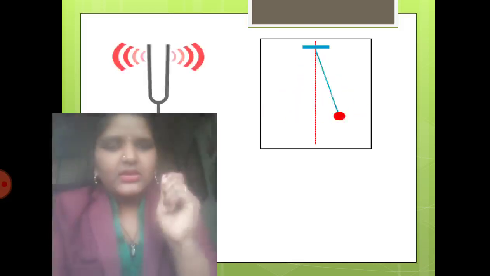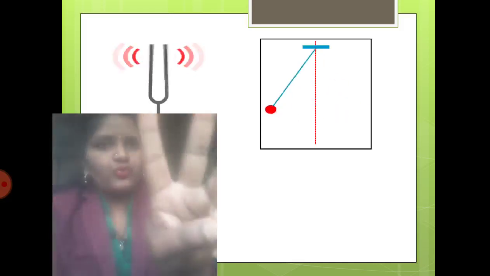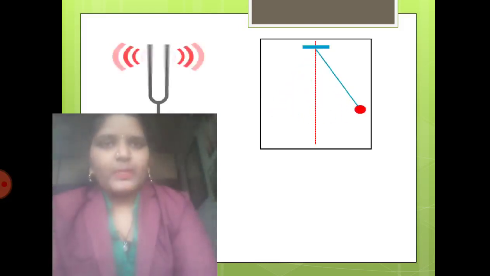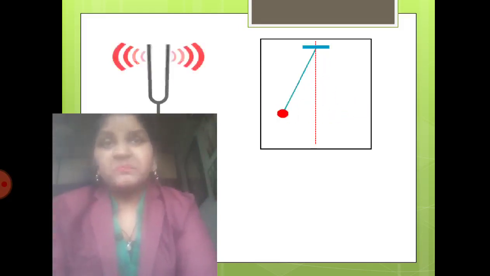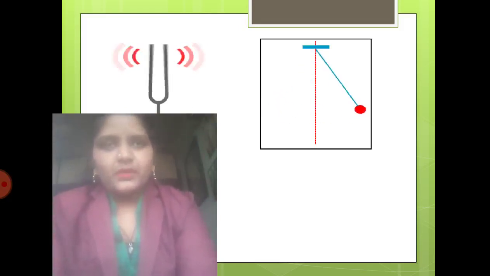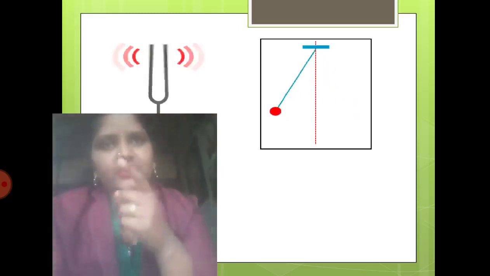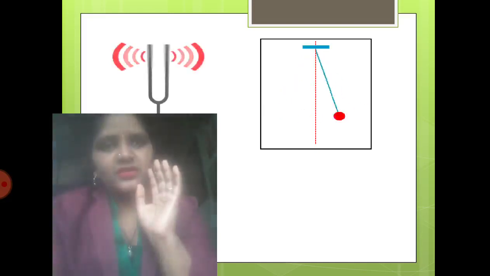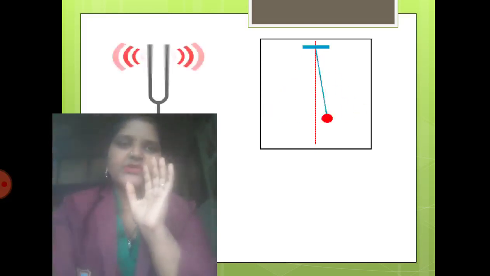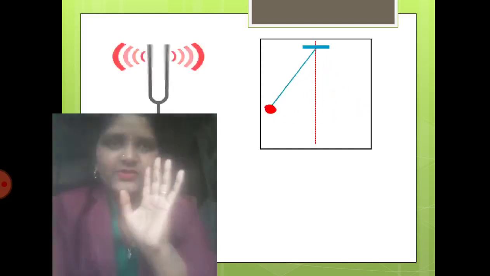If I strike the two prongs on a surface, it will vibrate and give you vibrations. We are going to use this in many experiments. You strike it only once, and it vibrates continuously until its energy decreases and it comes to rest after some time.